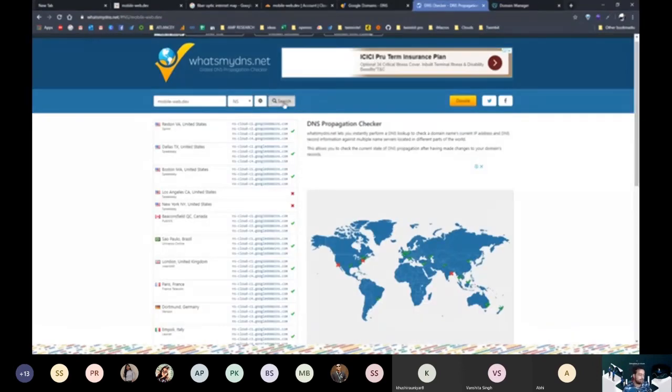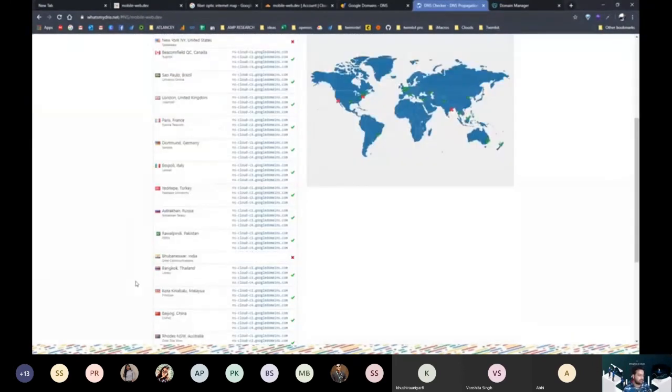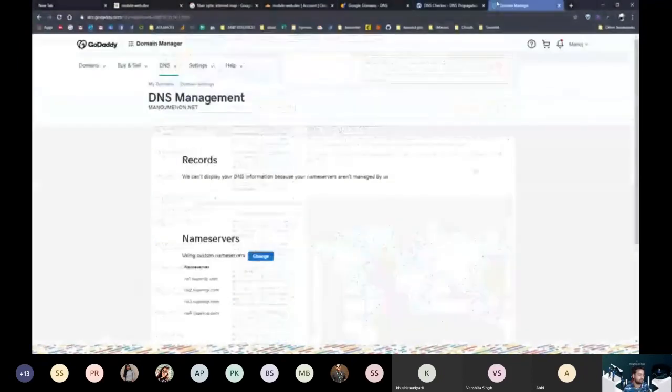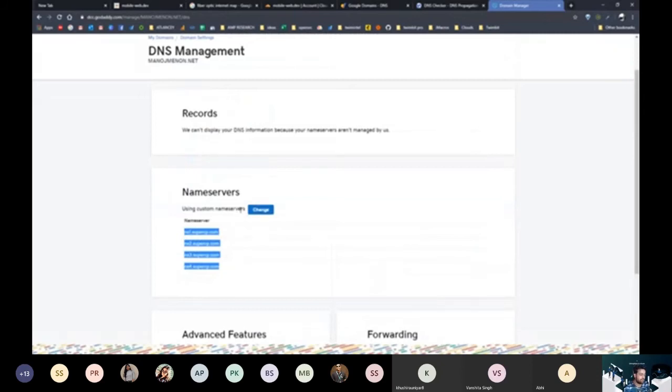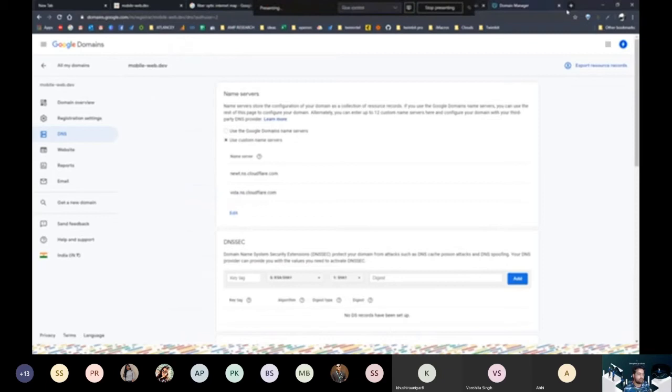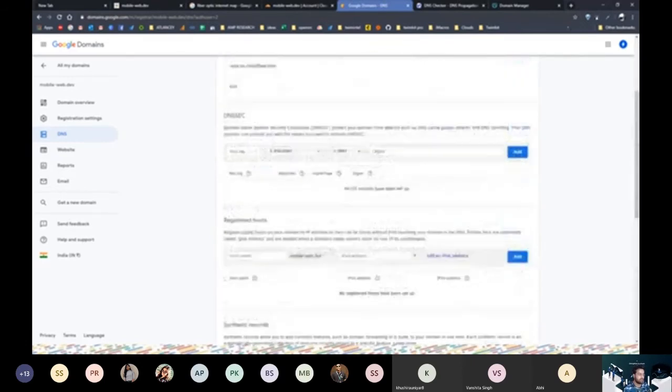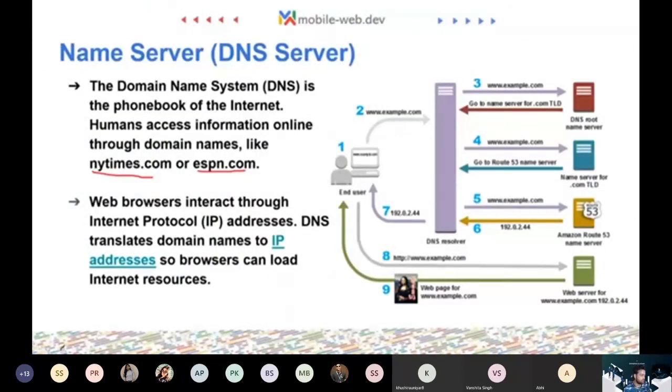Meanwhile, let's also keep checking if our name server is getting updated or not. Still no luck. Here you can see there is a different name server section, and you can change the name server whenever you want. This is the direct name server of our server. So that's also a thing you need to consider. If you are not using a CDN, then the name server will be the actual server. Servers also have their own name servers, and getting them is pretty easy. You just go to your cPanel and you will be able to see the name server on the right-hand side. Okay, so this was about name servers.